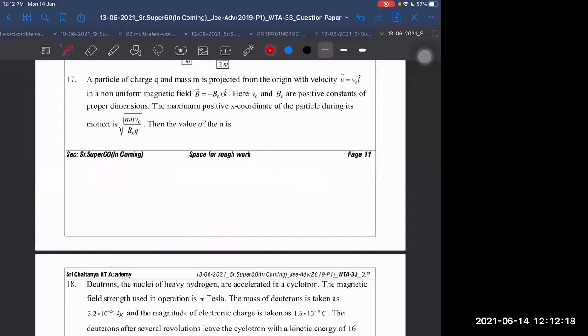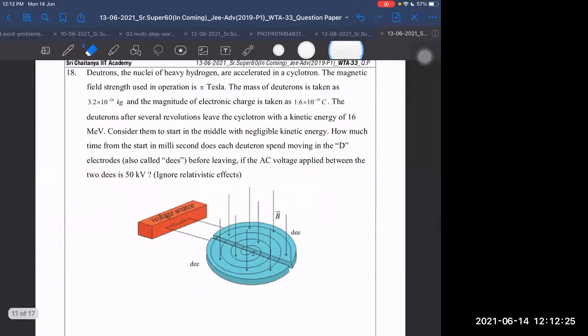We have already answered by one way. I can get it by another way also, but no need. It is wasting time. 17, 18. Sir, 18.